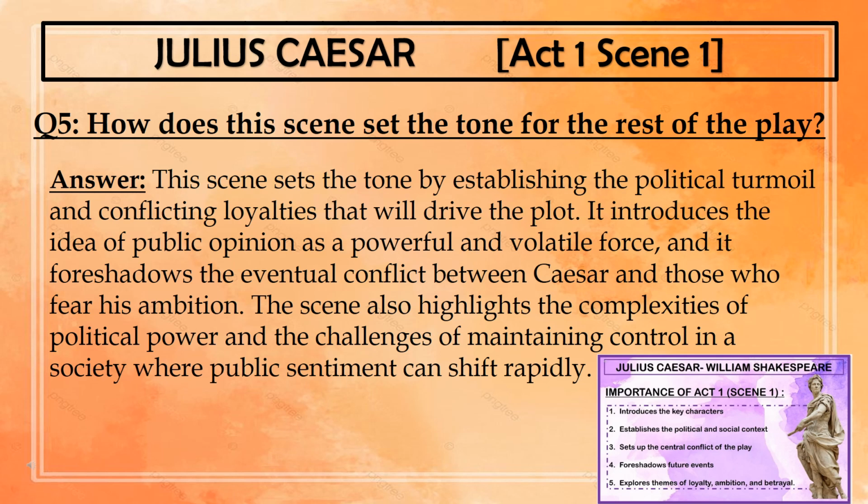You can answer it like this, that the scene sets the tone by establishing the political turmoil and the conflicting loyalties that will drive the plot. It introduces the idea of public opinion as a powerful and volatile force, and it foreshadows the eventual conflict or the fight or the tension between Caesar and those who fear his ambition. The scene also highlights the complexities of political power and the challenges of maintaining control in a society where public sentiment can shift rapidly. This is one way of answering it.